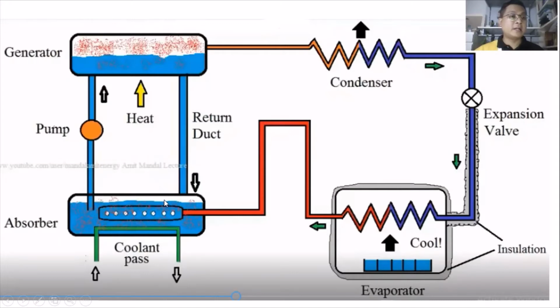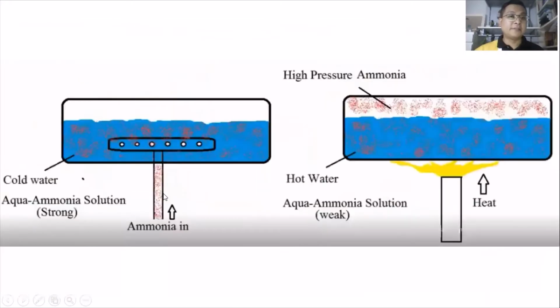What does the absorber part do? The first function is to dilute, or change to liquid, and the other part is to change the vapor with high pressure. This example is for ammonia refrigerant, but we can use ammonia or other refrigerants.